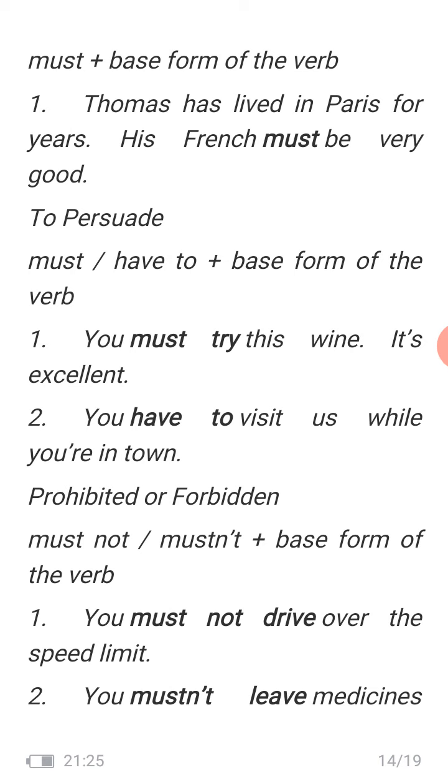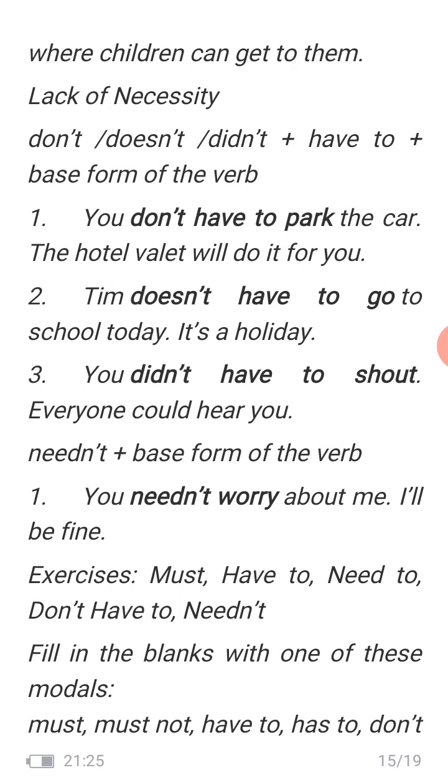You must try this wine, it's excellent. You have to visit us while you are in town. Next, we are going to look at the condition of prohibition or forbidden: must not, mustn't, plus the base form of the verb. You must not drive over the speed limit. You must not leave medicines where children can get to them.